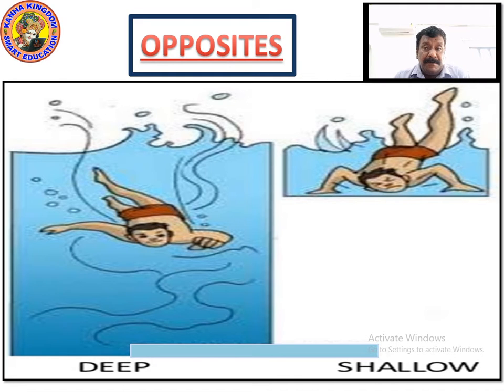And in the shallow, there is less water. The difference between deep and shallow: deep means you can totally dip down, and in the shallow, even if you try, you cannot dip down. Only your body will get wet. Please write down the opposites. The opposite of deep is shallow, S-H-A-L-L-O-W. And the opposite of shallow is what? Deep, D-E-E-P. Please write this down.